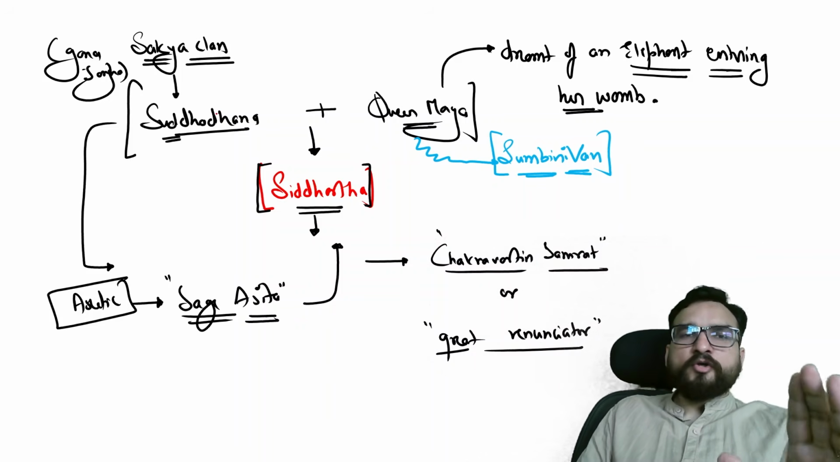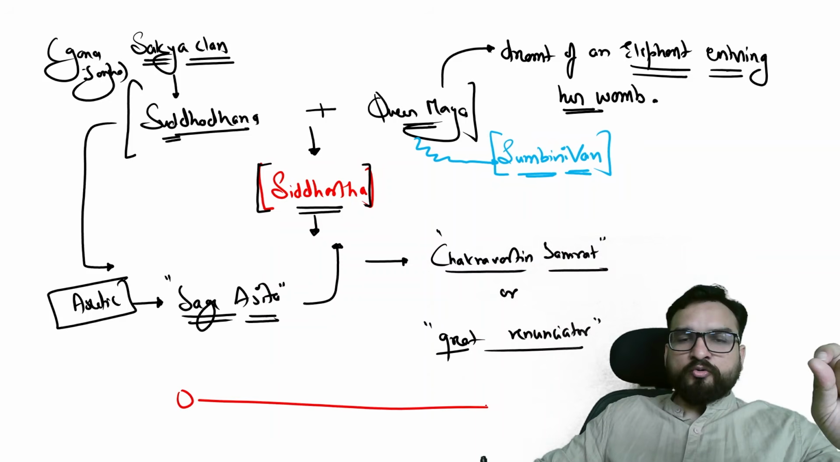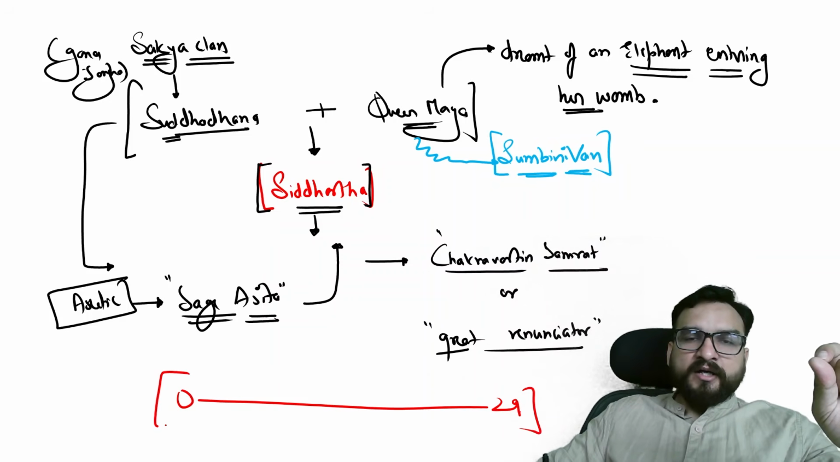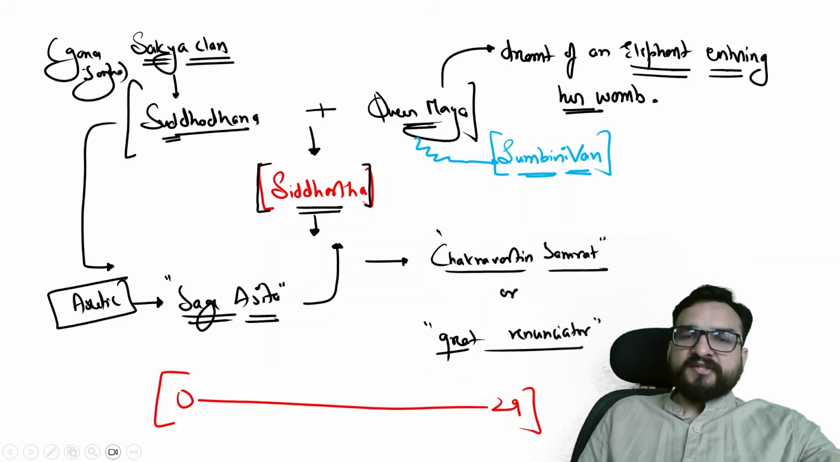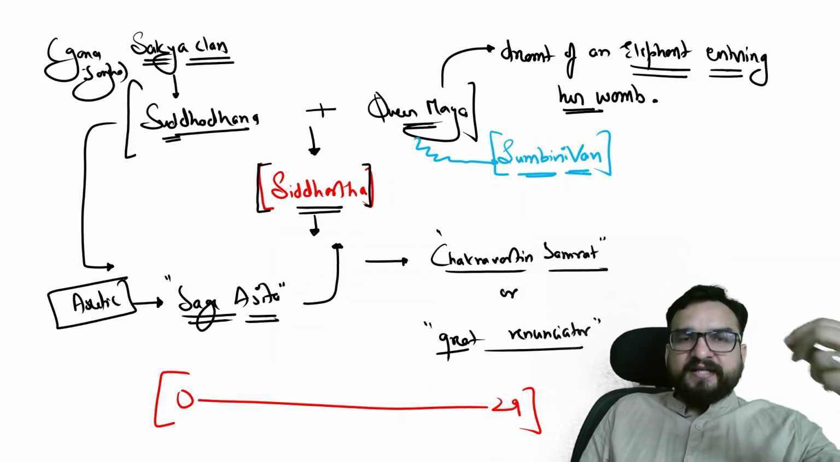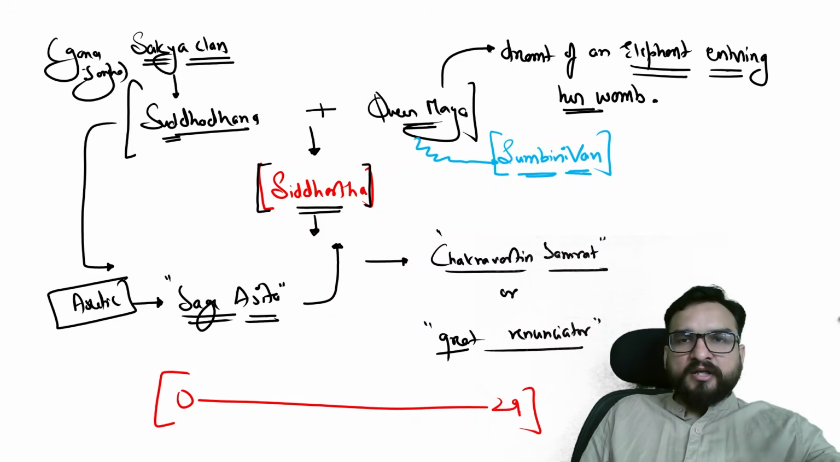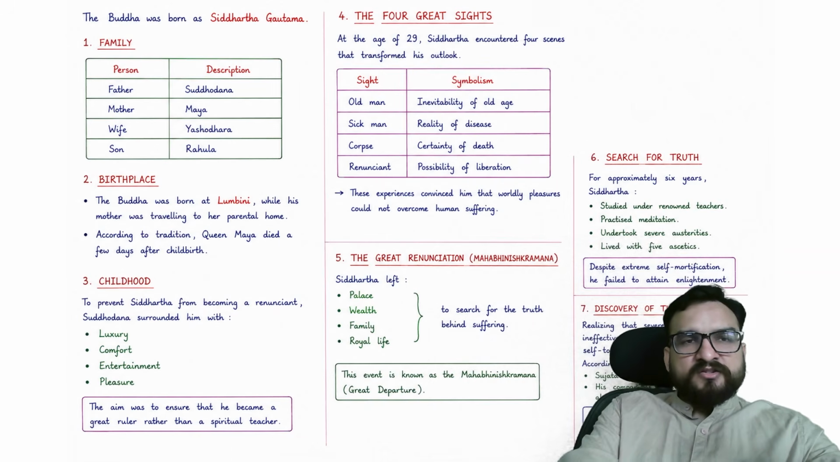And from that moment onward, Suddhodana, from Siddhartha's age 0 to 29, provided him with all the luxuries of life. He filled Siddhartha with all the luxuries so that at no time would Siddhartha feel that he wanted to leave this social world, where his family, his relations and other relationships are.